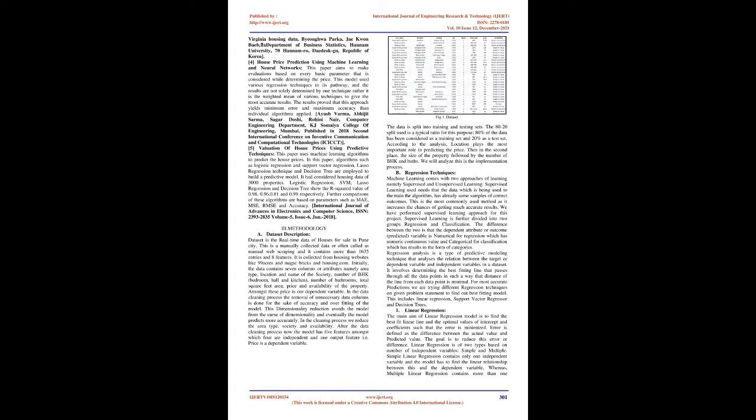For house price prediction using machine learning and neural networks, this paper aims to make evaluations based on every basic parameter that is considered while determining the price. This model used various regression techniques in its pathway, and the results are not solely determined by one technique, rather it is the weighted mean of various techniques to give the most accurate results. The results proved that this approach yields minimum error and maximum accuracy than individual algorithms applied.